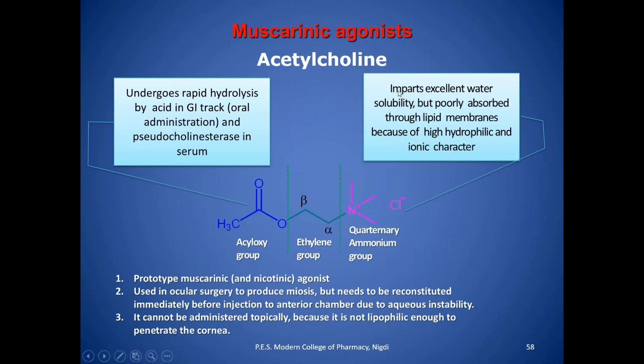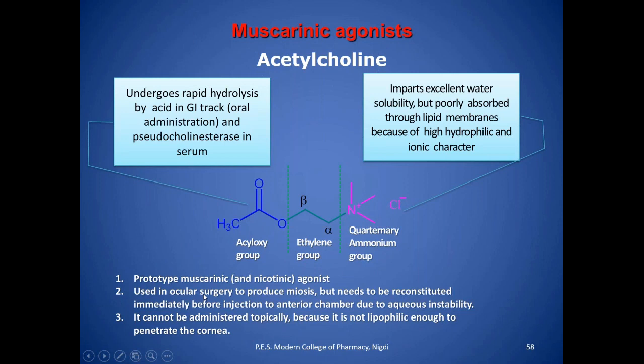The quaternary ammonium group imparts excellent water solubility, but it is poorly absorbed across the lipoidal membrane because of its high hydrophilic and ionic character. The ethylene bridge doesn't matter at all here, because the major action is on the side group.